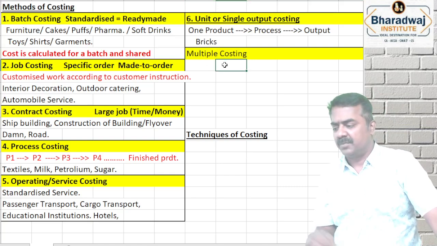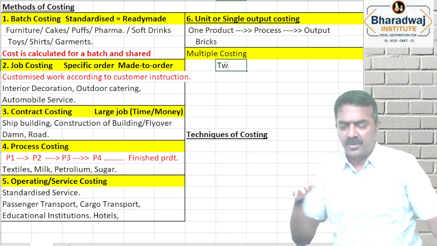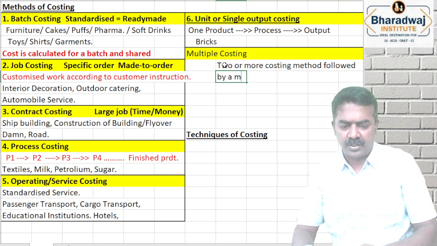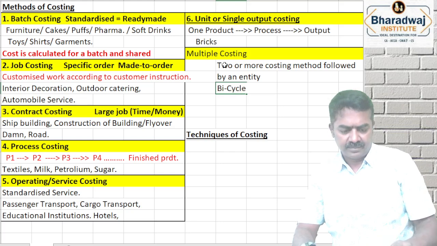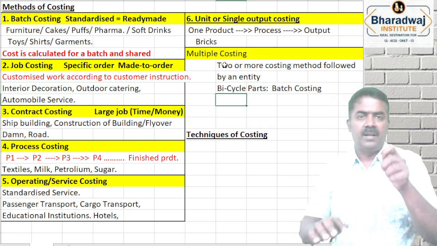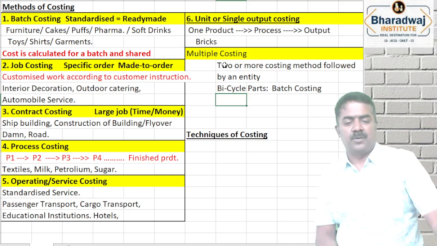Multiple costing na, okay, it's not a separate method of costing. It is a costing method followed. Okay, two or more costing methods followed by a manufacturer, by an entity. For example, bicycle இருக்கு இல்லையா, அதுல மல்டிபிள் காஸ்டிங் ஃபாலோ பண்ணுவாங்க. பார்ட்ஸ் மேனுஃபேக்சர் பண்ணும்போது they will follow batch costing. For example, bell, brakes, handle bar, okay, wheels, இதெல்லாம் பண்ணும்போது பேட்ச் காஸ்டிங் ஃபாலோ பண்ணுவாங்க.